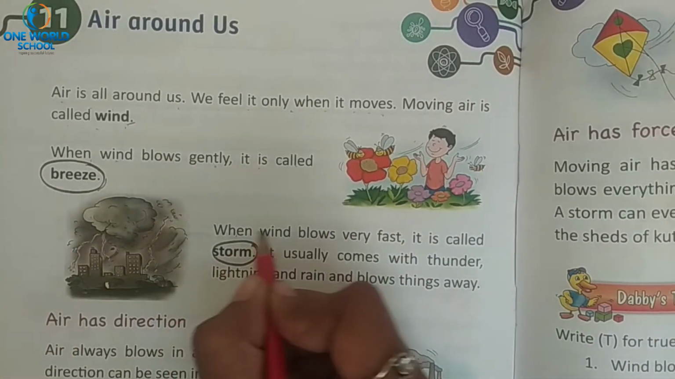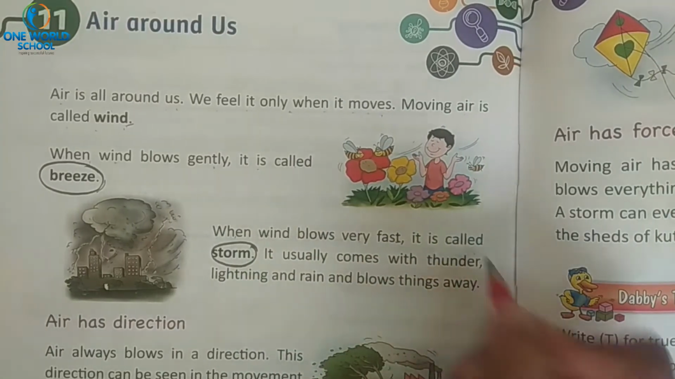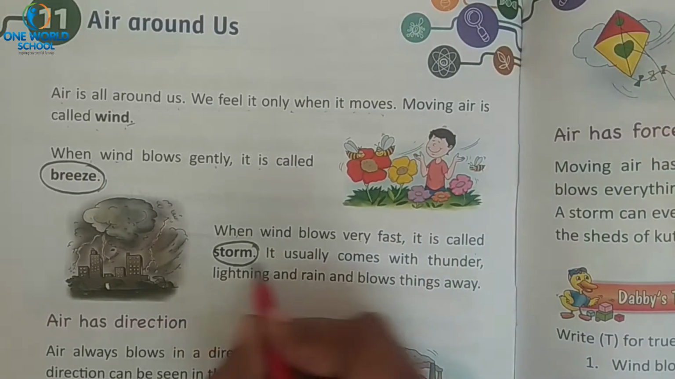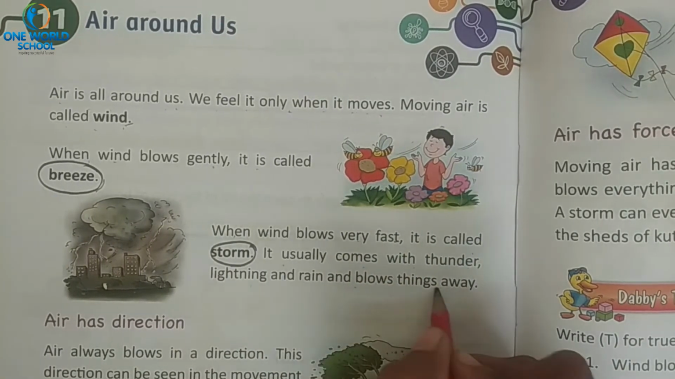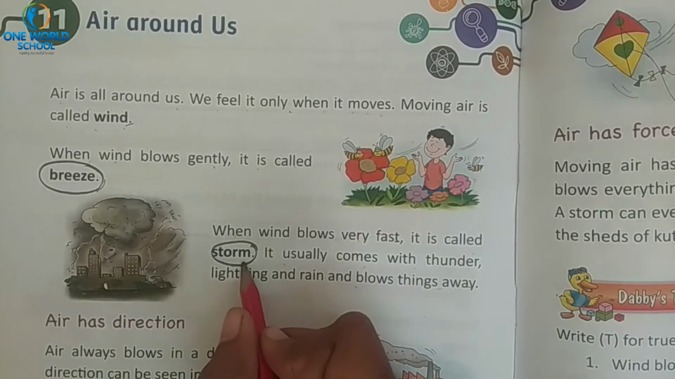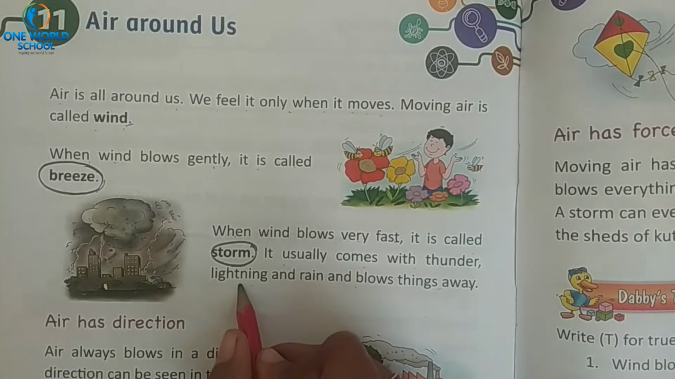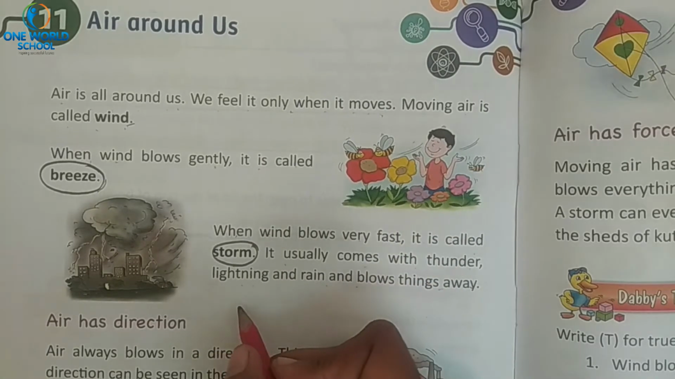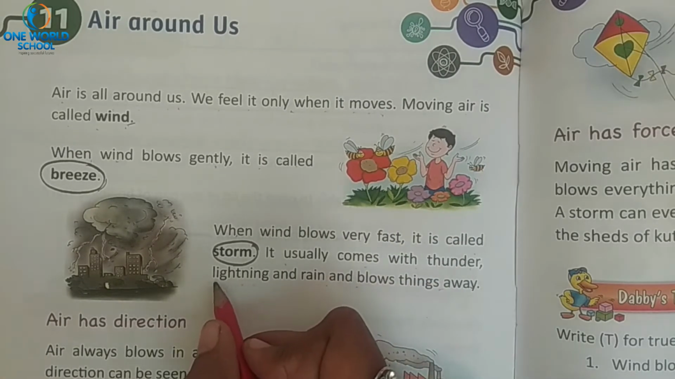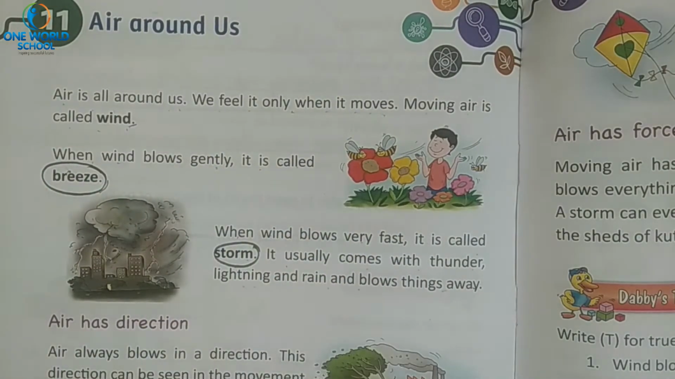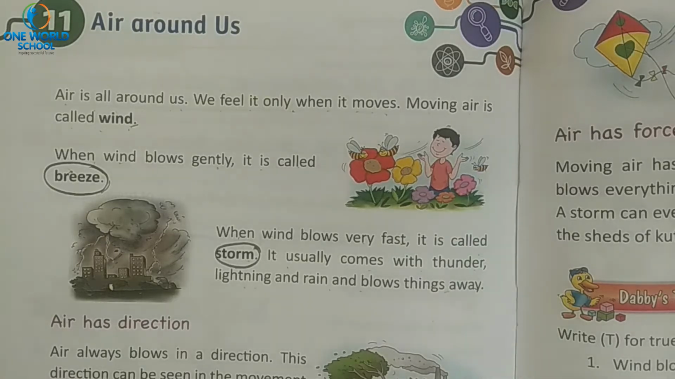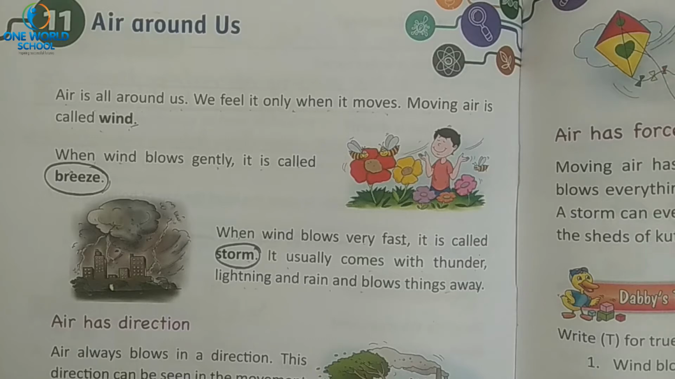Look here. When wind blows very fast, it is called a storm. It usually comes with thunder, lightning and rain and blows things away. How does a storm come? With thunder, lightning and rain. During the rainy season, during the monsoon season, what is that, a storm or a breeze? Storm. Why a storm? Because during the rainy season, wind blows very fast. And if wind is blowing very fast, then it is known as a storm.